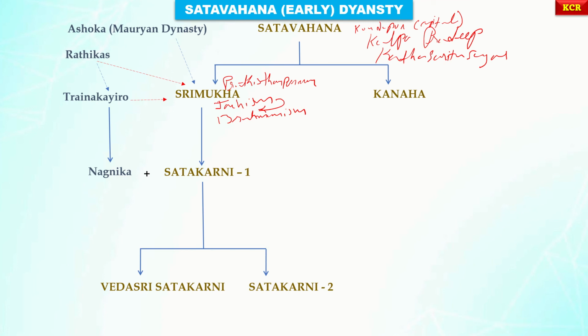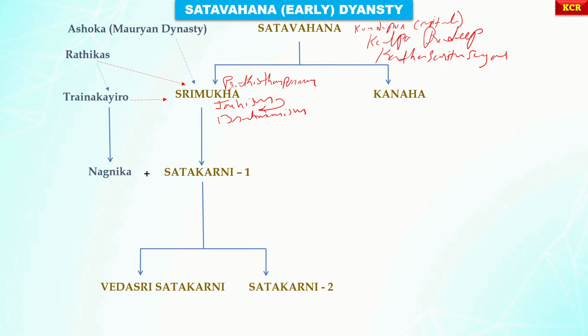However, it is quite likely that at the time of Srimukha's death, his son Satakarni was a minor. And this Krishna, Srimukha's brother, acted as his guardian to safeguard the kingdom from the attacks of other northern kings. And during the rule of Krishna, important developments took place. The main important one was Pushyamitra Sunga.